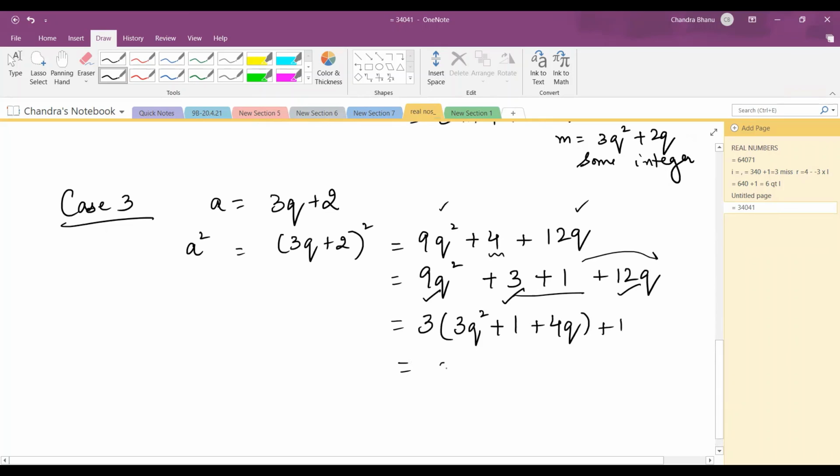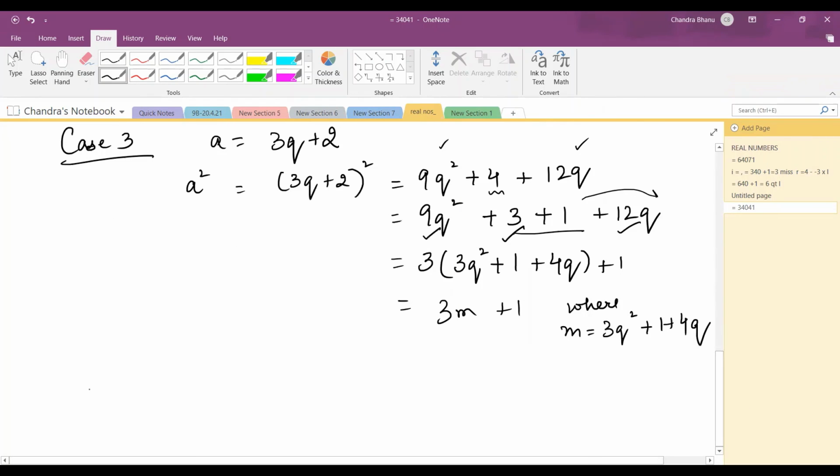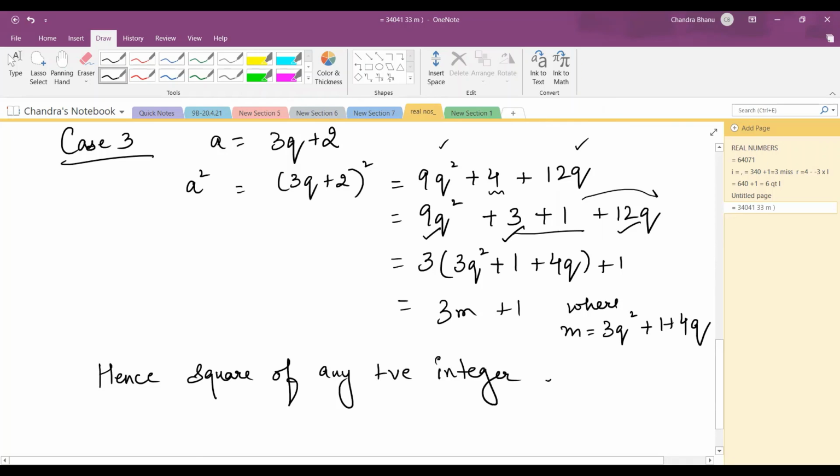So again it is of the form 3m plus 1, where my m is equal to 3q squared plus 1 plus 4q. So hence, what do I observe? I observe that any square number, hence square of any positive integer, is of the form 3m or 3m plus 1.